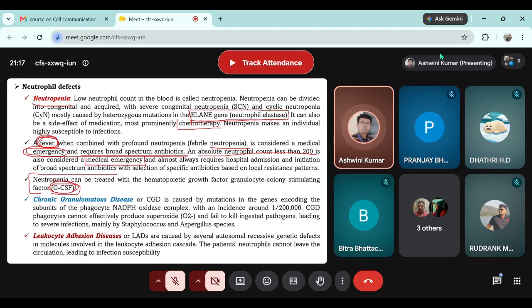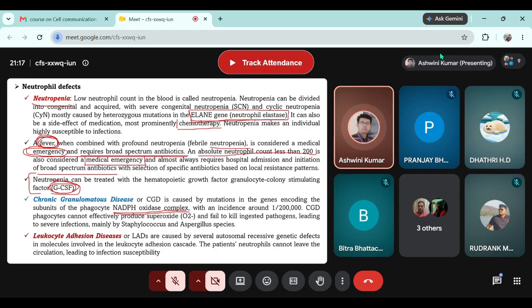Another condition that is related to neutrophil defect is chronic granulomatous disease. It is caused by mutation in the gene encoding the subunit of phagocyte NADPH oxidase. We studied in the phagocytosis mode of killing of neutrophil, NADPH oxidase is the most important enzyme that initiates the respiratory burst.